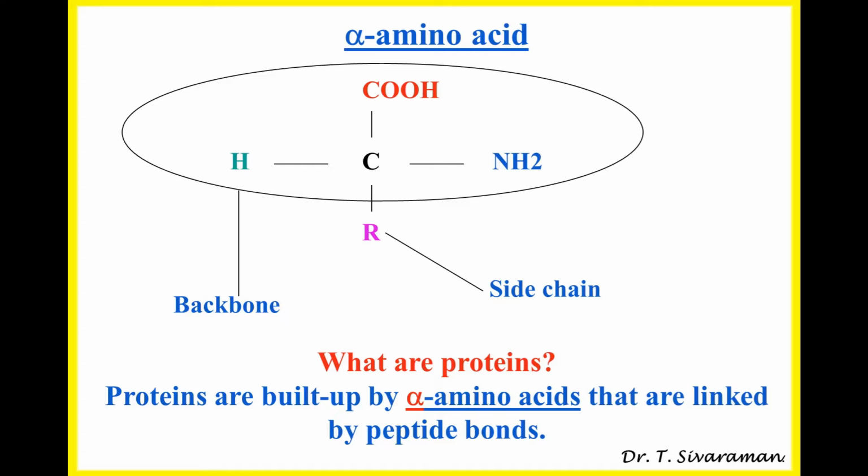Now, in the previous slide, we answered the question, what are proteins? Proteins are made up of amino acids that are linked by peptide bonds. Now, we redefine the definition of proteins. What are proteins? Proteins are built by alpha amino acids that are linked by peptide bonds.